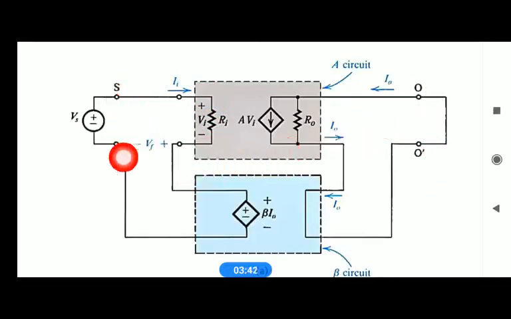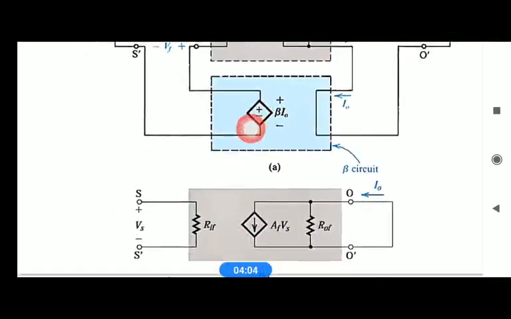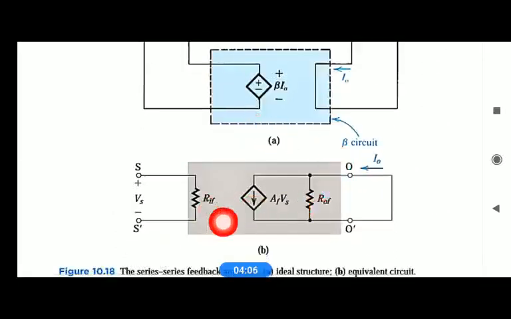Looking between S and S dash, the resistance is RIF, resistance with feedback. Looking from O and O dash, the resistance is ROF, that is resistance with feedback, where R0 and Ri are resistances without feedback. The equivalent circuit for this whole network with feedback is given here, where the input resistance is RIF, the output resistance is ROF, and the current source value becomes AF into Vs, because the input voltage here is Vs and the gain here is AF.